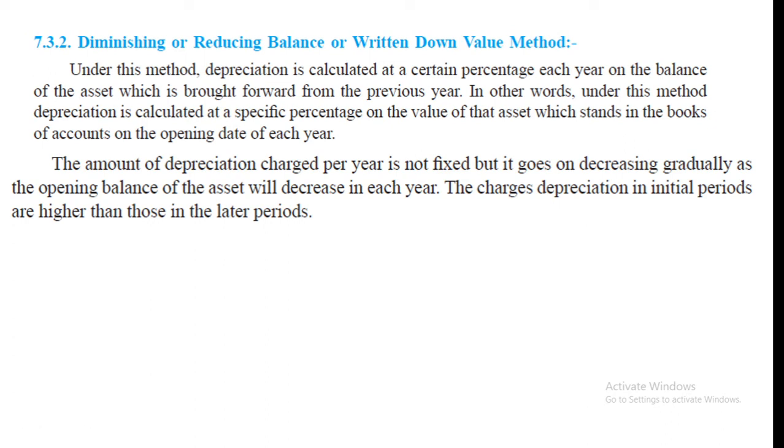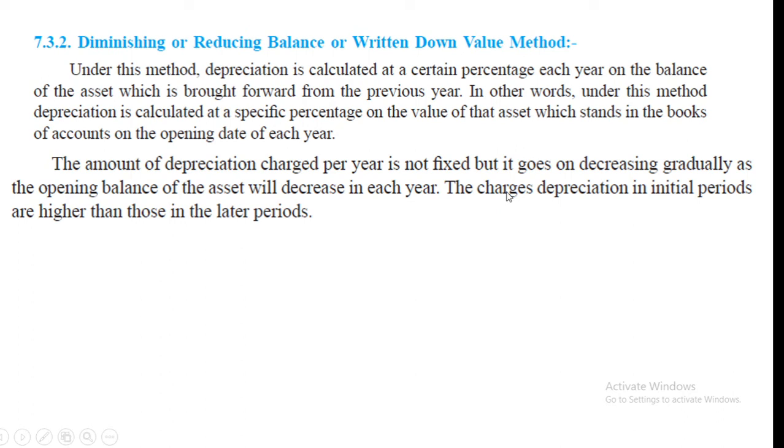In other words, under this method, depreciation is calculated at a specific percentage on the value of that asset which stands in the books of accounts on the opening date of each year. The amount of depreciation charged per year is not fixed, but it goes on decreasing gradually as the opening balance of the asset decreases each year.